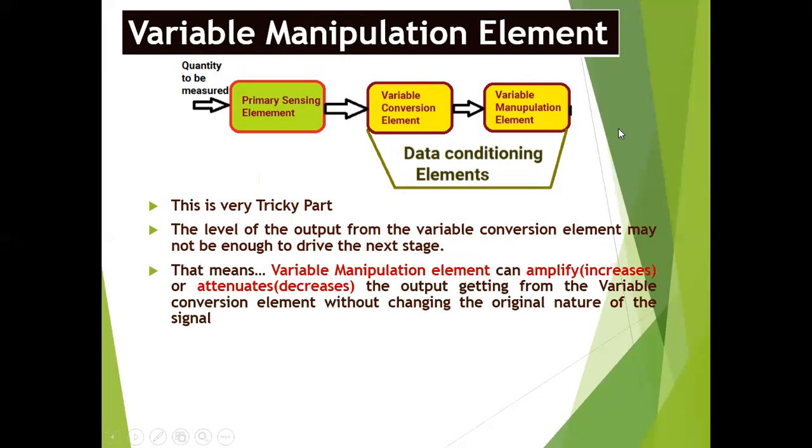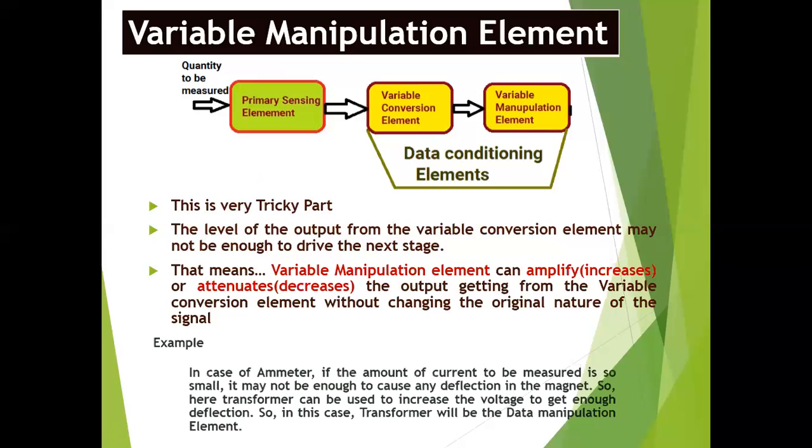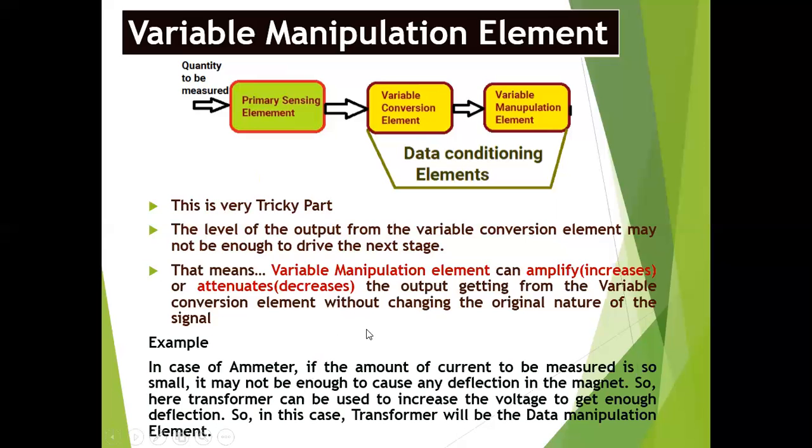So that means the variable manipulation element can amplify, that means increase, or attenuate, that is decrease, the output getting from the variable conversion element without changing the original nature of the signal. For example, in the case of a meter, if the amount of current to be measured is so small, it may not be enough to cause any deflection in the magnet.